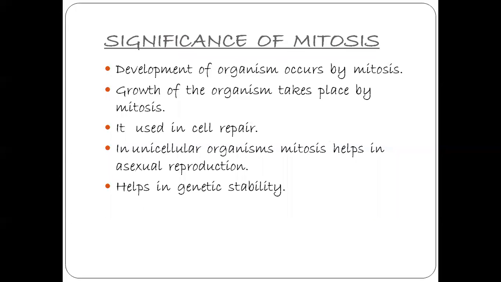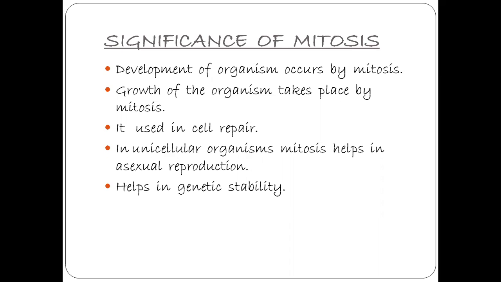And this mitosis also helps in the growth of the organism. In multicellular organisms, the growth of the organism takes place by mitosis only. Next, a very important contribution of the mitosis is cell repair.